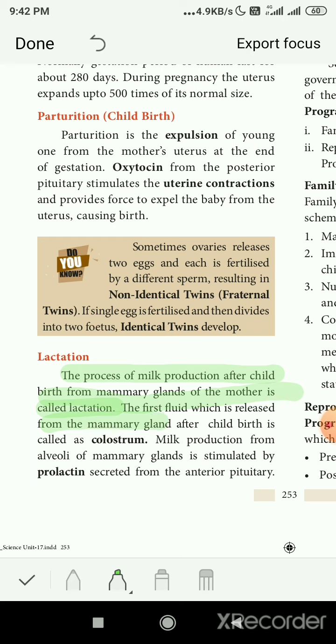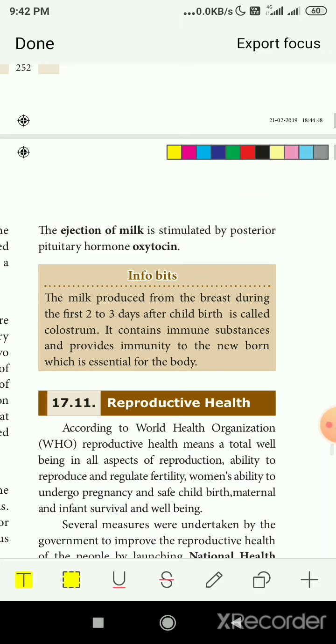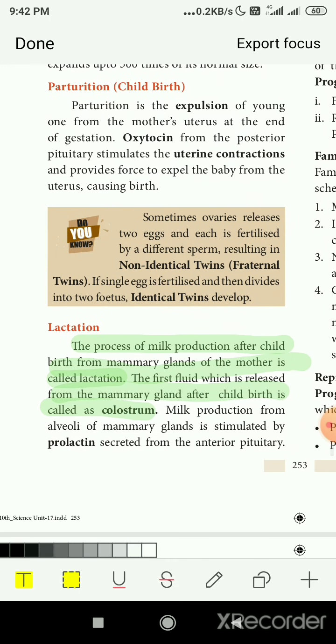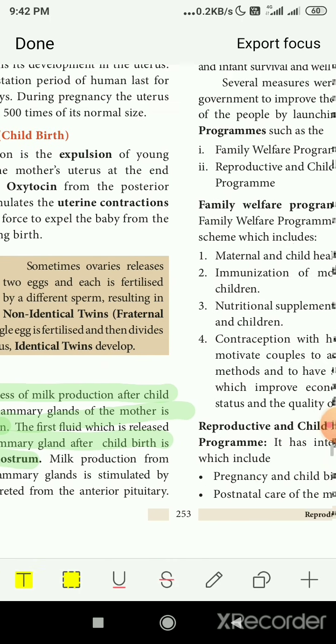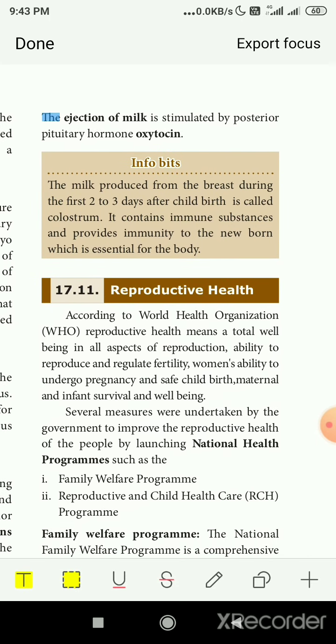The first fluid coming from the mammary gland after the child's birth is called colostrum. Milk production from the alveoli of the mammary glands is stimulated by the prolactin secreted from the anterior pituitary. The ejection of milk is stimulated by the posterior pituitary. Prolactin helps stimulate milk production, and the ejection of milk is by oxytocin. So this is how lactation takes place.